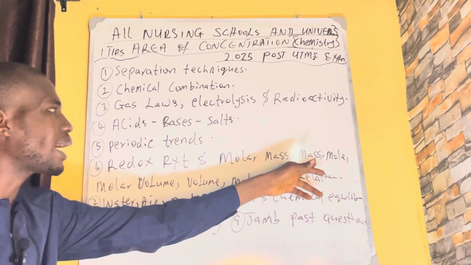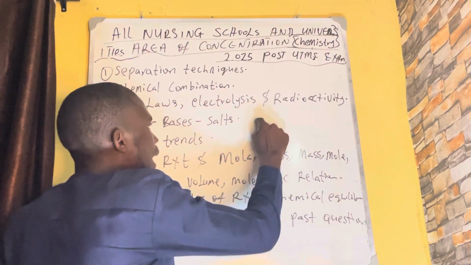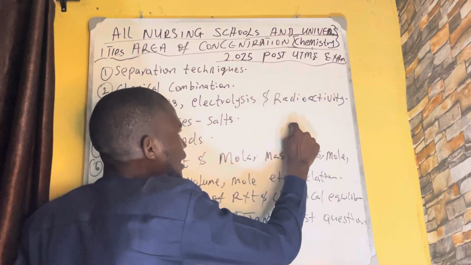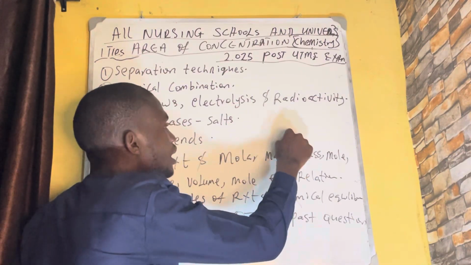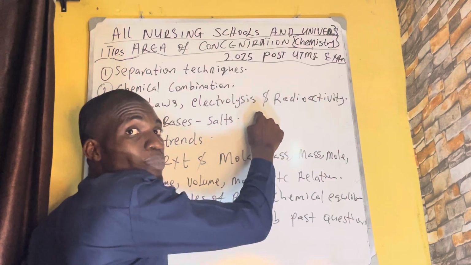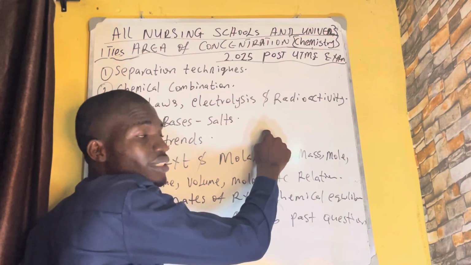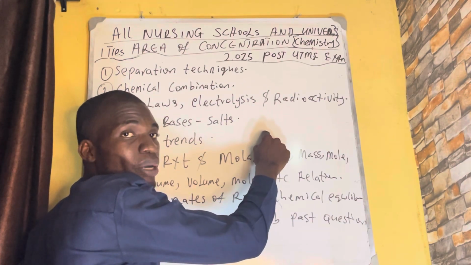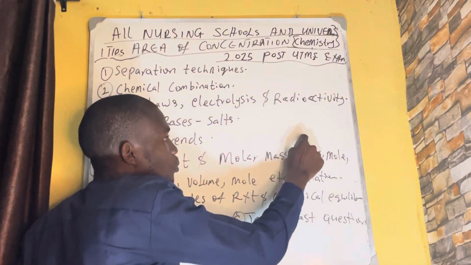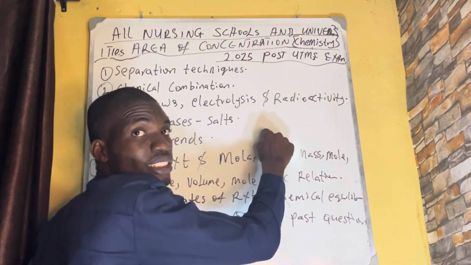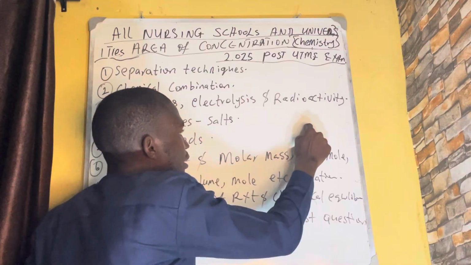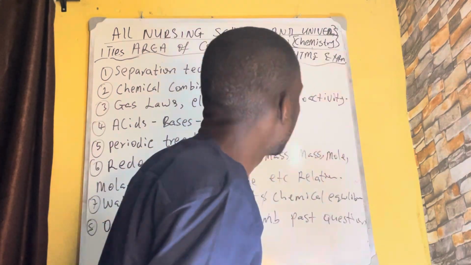Molar mass and mole. The formula is molar mass equals mass over mole. They will ask you a question on this. They will give you the molar mass of something, or they might not even give you the name of the compound, just the atomic mass, then give you the mass and ask you to find the mole. So the formula relating them is molar mass equals mass over mole.